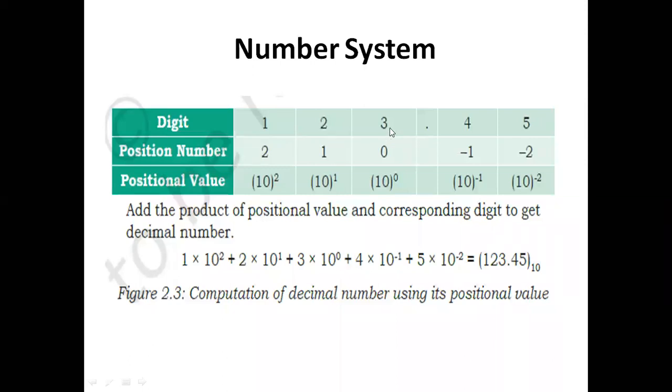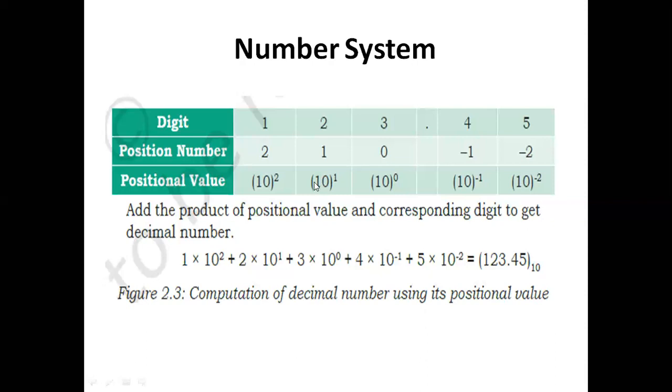So 3 is at position 0, 2 is at position 1, 1 is at position 2. After the point, 4 is at position -1, and 5 is at position -2.